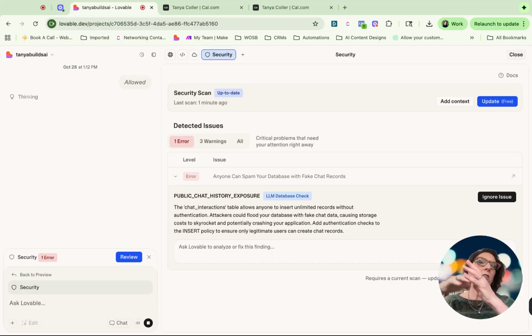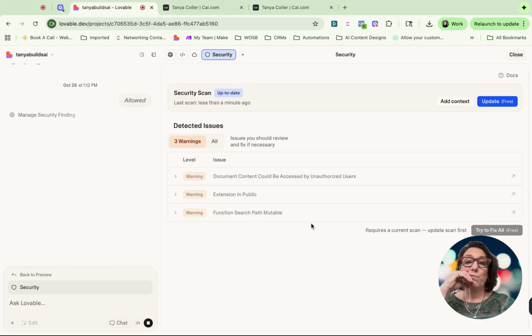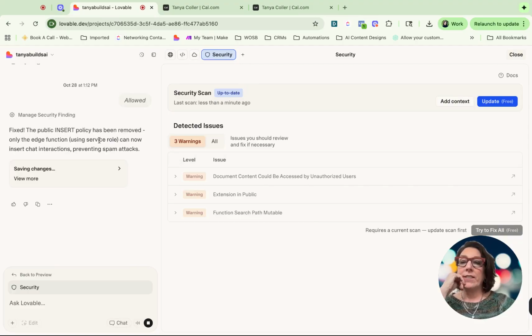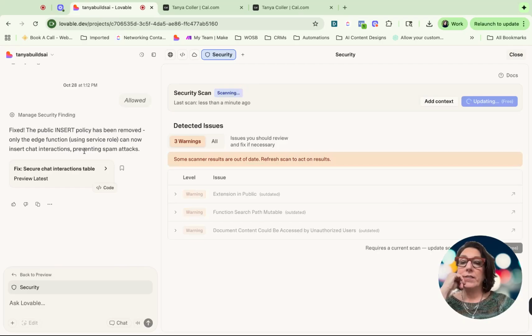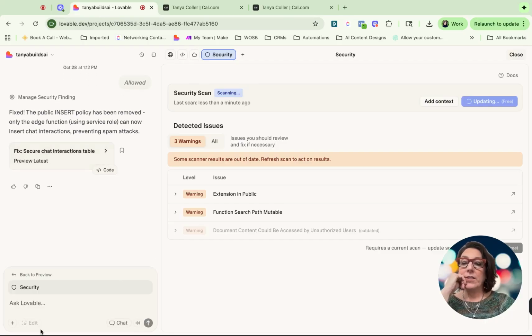Now, the interesting thing is I don't have a login on this, so let's see what it's going to do, because I don't want them flooding my database or using my AI, right? I mean, they're going to AI and it could cost a lot. So let's see what it's going to do. It does say add authentication. I don't really want to add authentication.